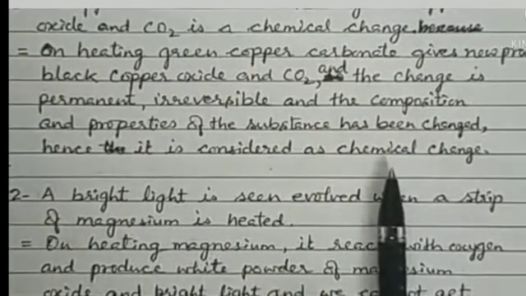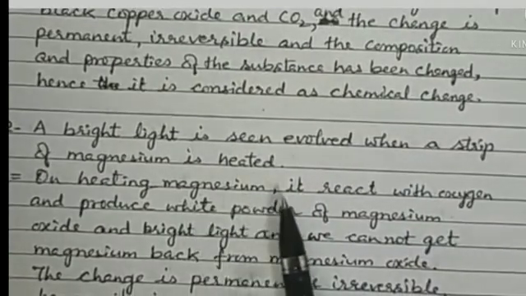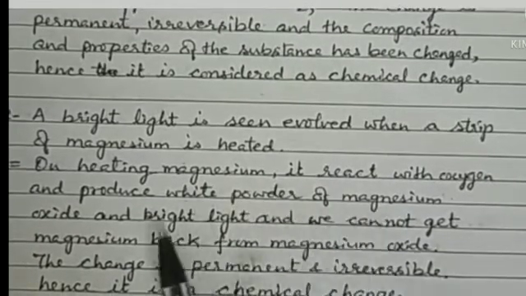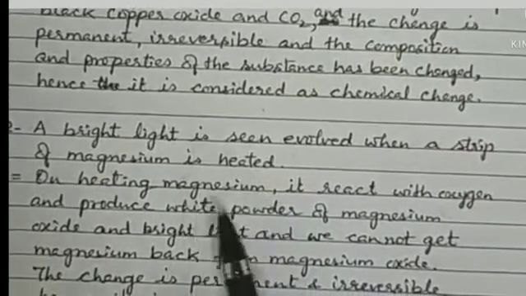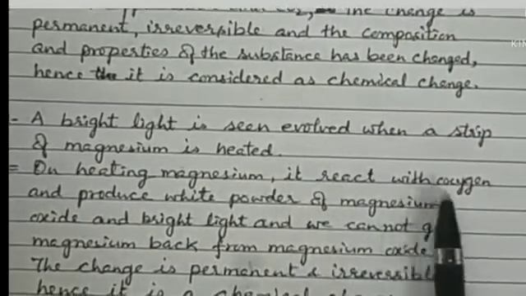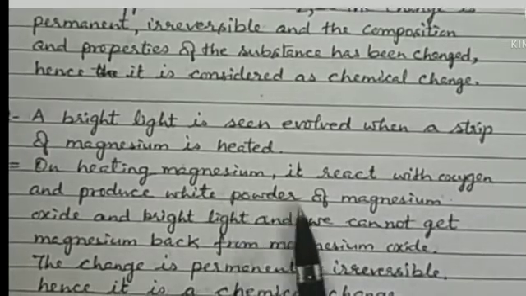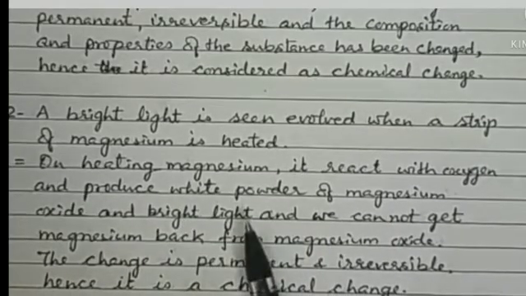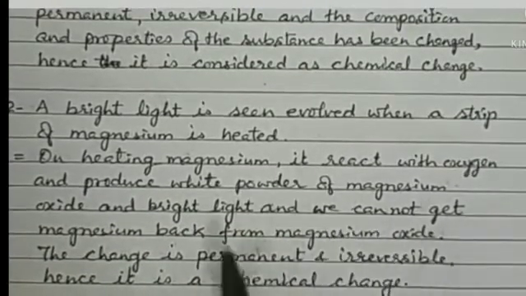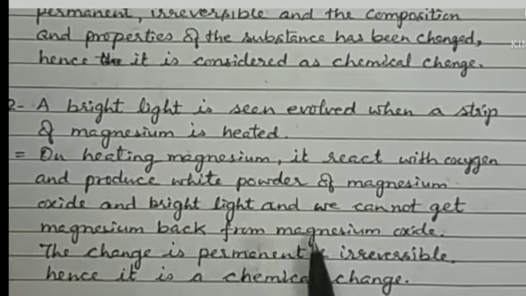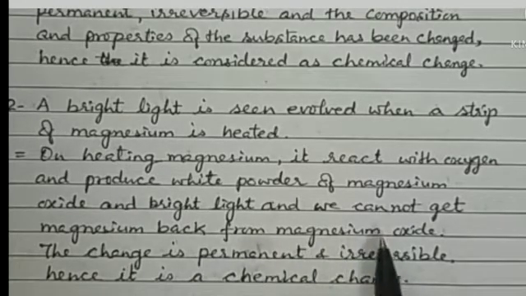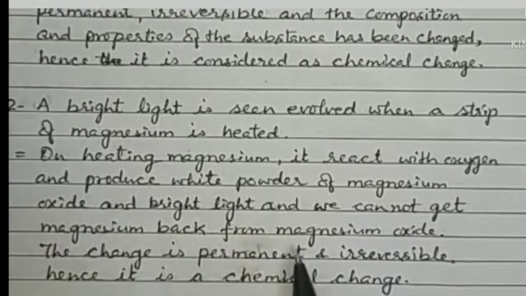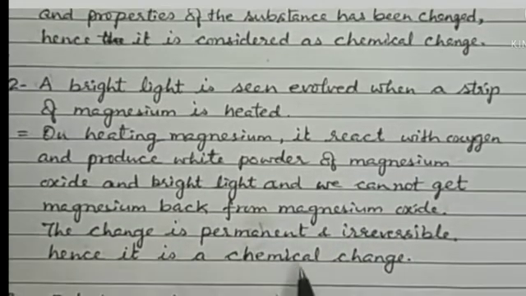Right, now second one is when a strip of magnesium is heated, it is a chemical change. Give reason. Now, on heating, magnesium reacts with oxygen and produces white powder of magnesium oxide, and a bright light is produced. And all of you know we cannot get this magnesium back from magnesium oxide. Means magnesium oxide cannot be reversed back to magnesium, right? And the change is permanent, irreversible. Hence, it is a chemical change.